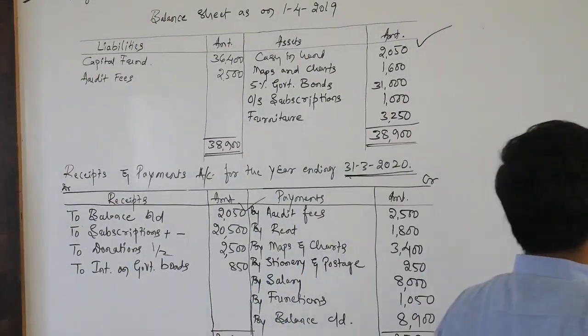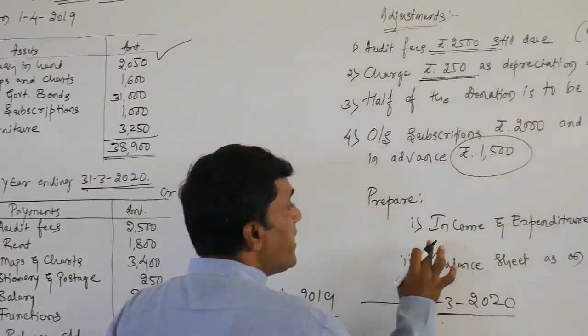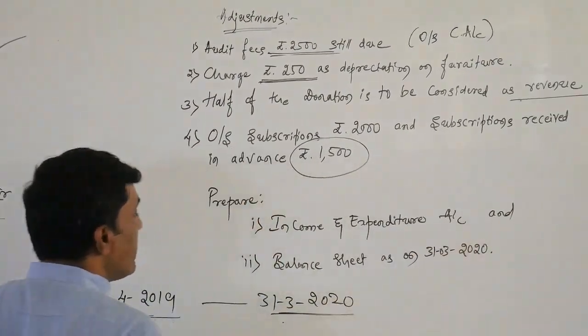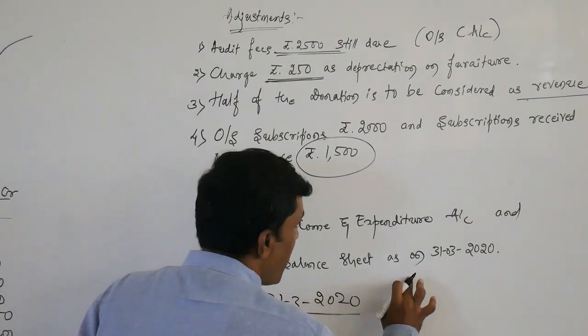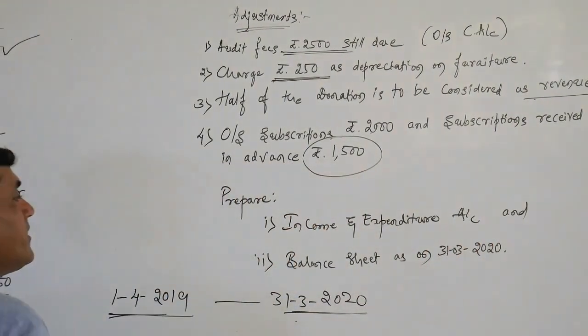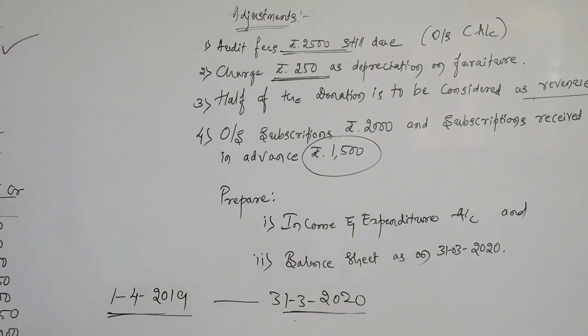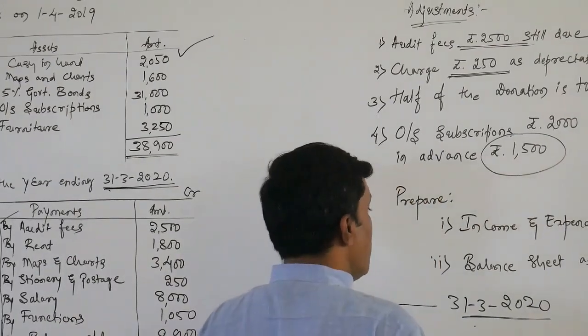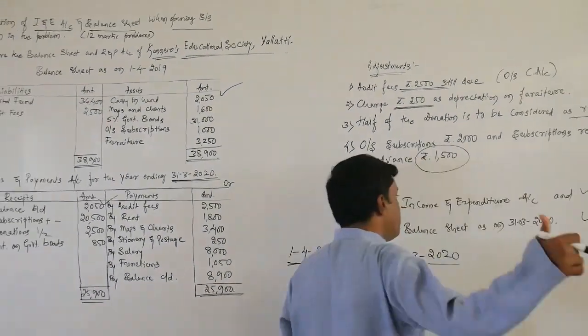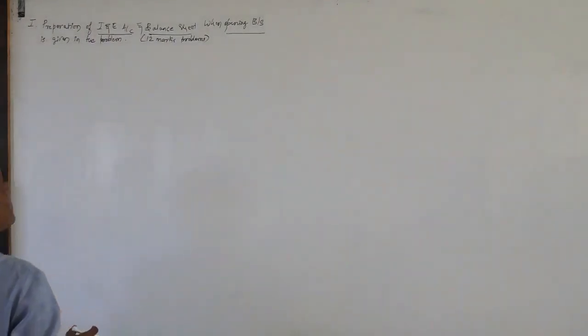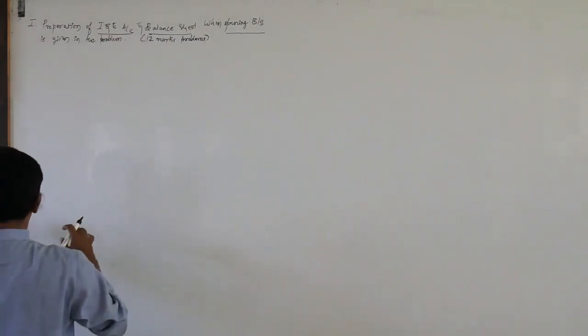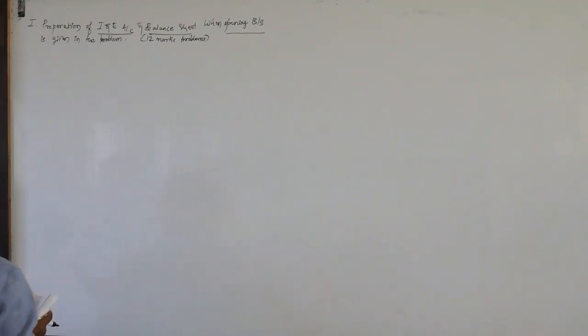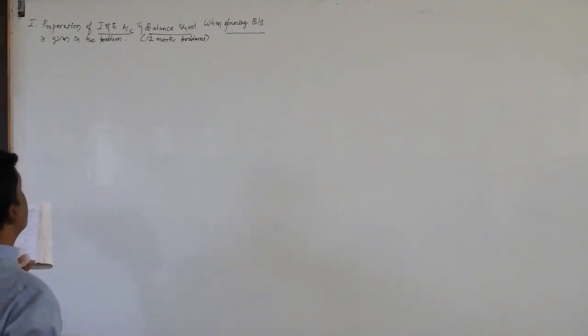Here the examiner asked you to prepare, number 1, the income and expenditure account. Second one is the balance sheet as on 31st/3/2020. With the help of this problem, here we need to prepare these two: one is the income and expenditure account and the other is the balance sheet. Okay, dear students, I hope you have taken whatever I have given in the problem as a screenshot. Here I would like to prepare this one: one is the income and expenditure account, then the second one is the balance sheet.